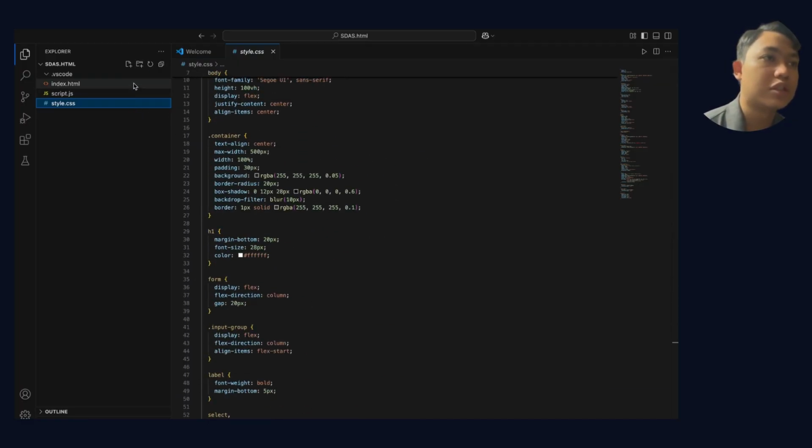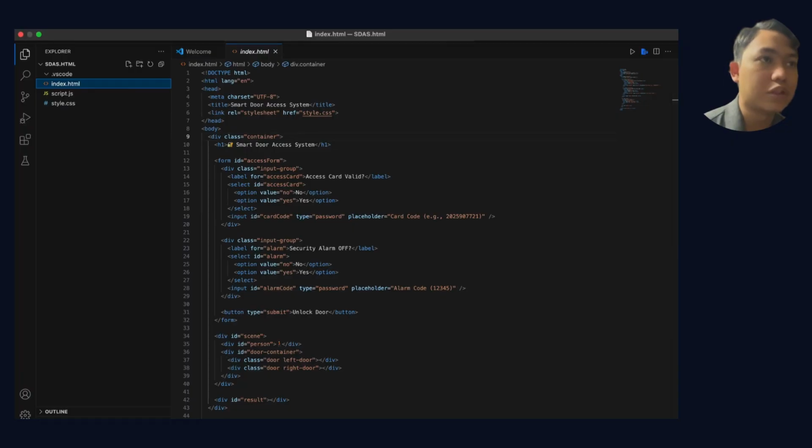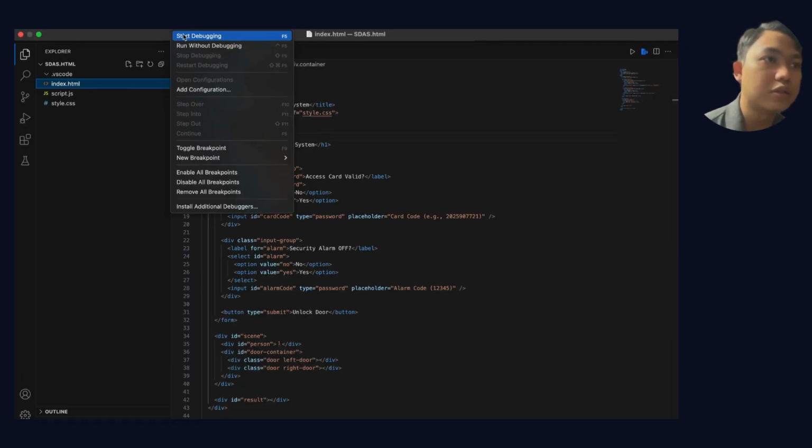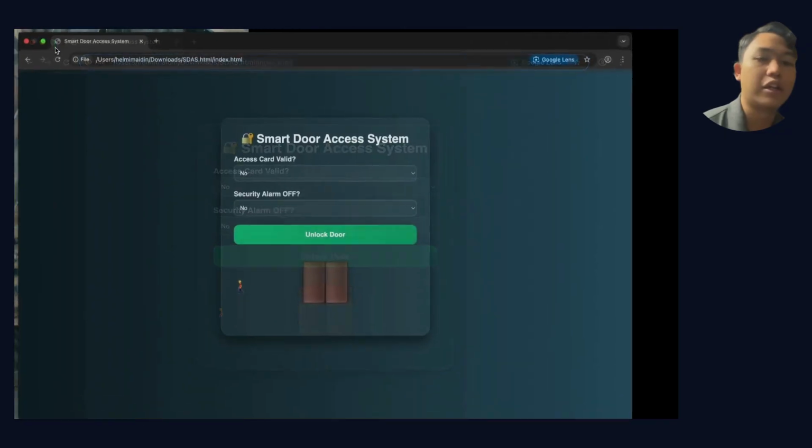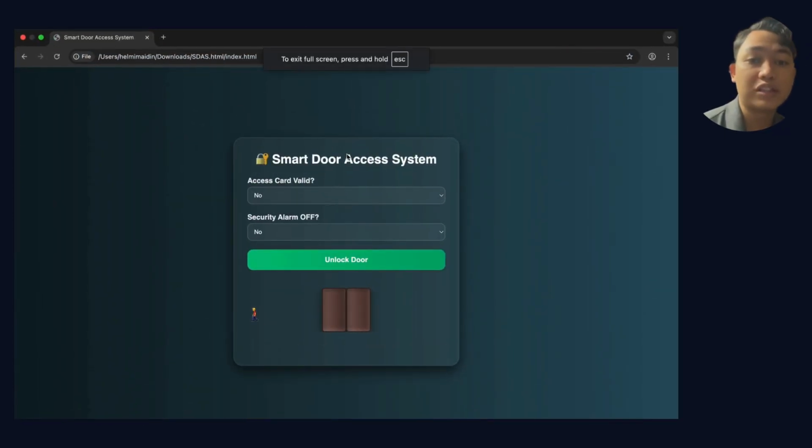So we start by running this code first. We will start debugging. Okay, so this is the smart door access system. The truth table says that if yes and yes, which means 1 and 1, it will open the door. But if yes and no, or no and yes, we will not open the door.